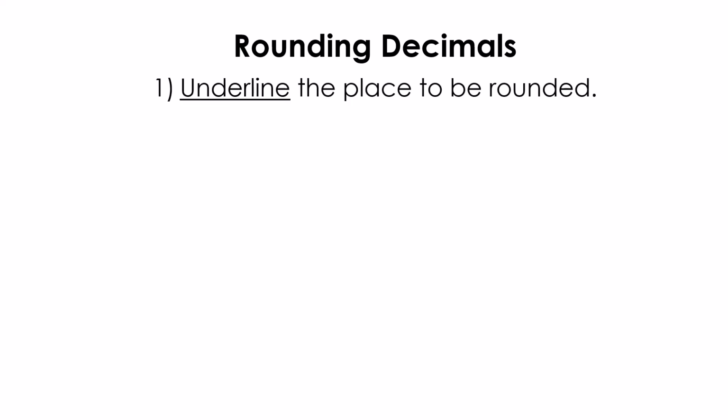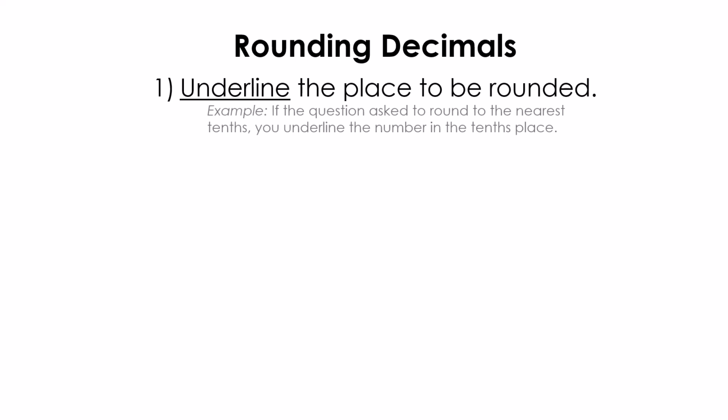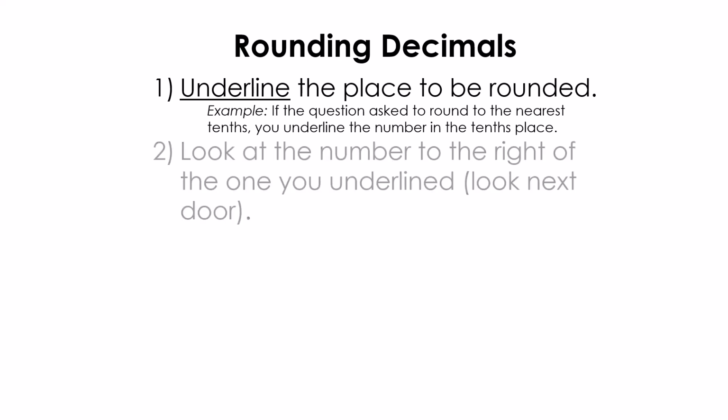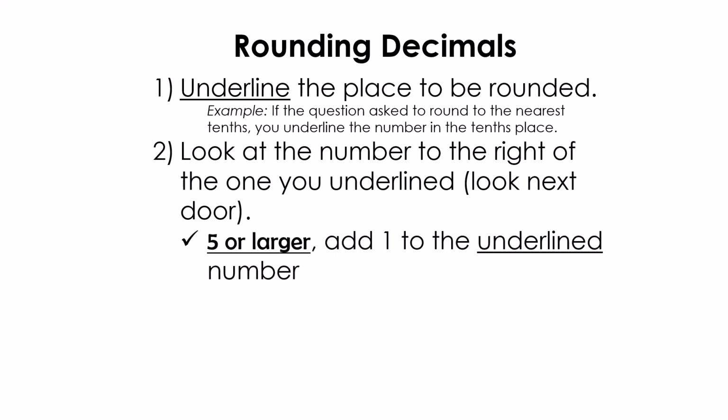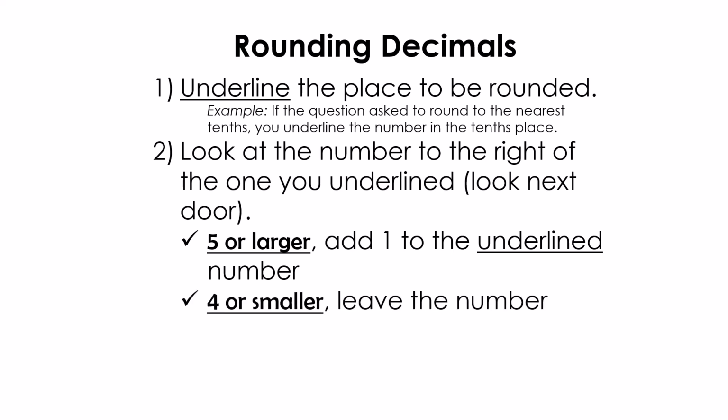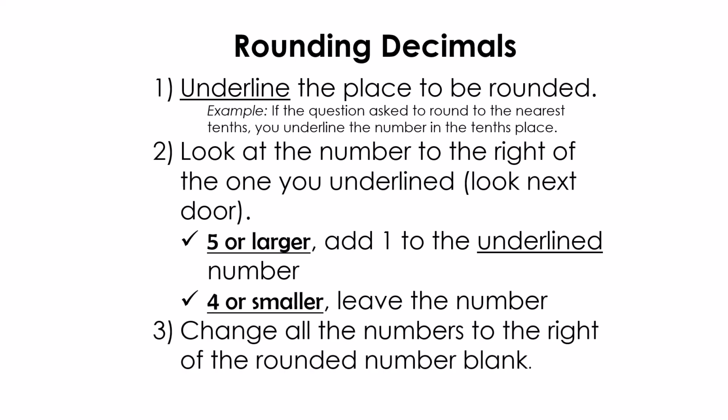Rounding decimals. So how do we do it? What are the rules? Well, the first thing you want to do is underline the place to be rounded. For instance, if the question asks to round to the nearest tenths, you underline the number in the tenths place. Look at the number to the right of the one you underlined, or look next door. If that number is 5 or larger, add 1 to the underlined number. If it's 4 or smaller, just leave that number alone. Finally, change all the numbers to the right of the rounded number to blank, or just take them out. So let's try one.